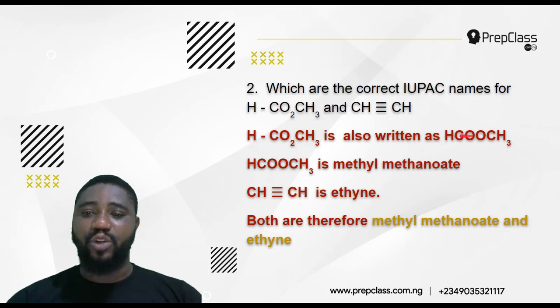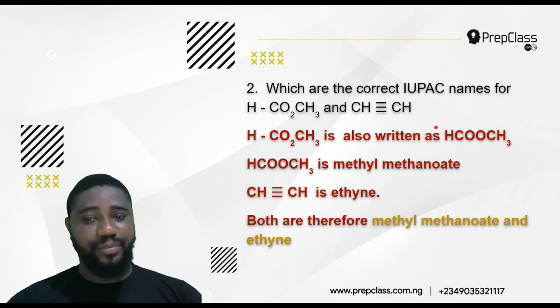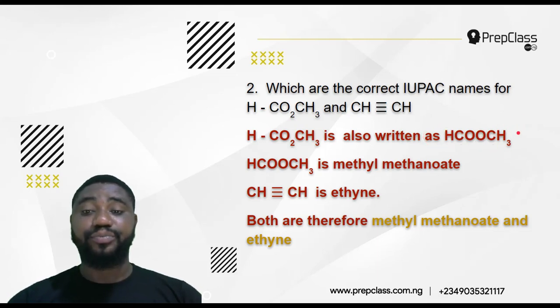Methyl methanoate. I don't think there's a CH3 here. It would have been ethyl ethanoate, so it would have been methyl ethanoate. I don't think there's a CH3 here. Methyl ethanoate. Are you following? But because there is an H here, that's why it is methyl methanoate. So that's the name of this compound, methyl methanoate.